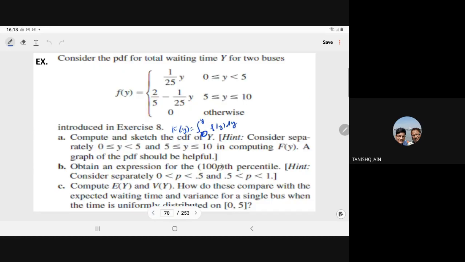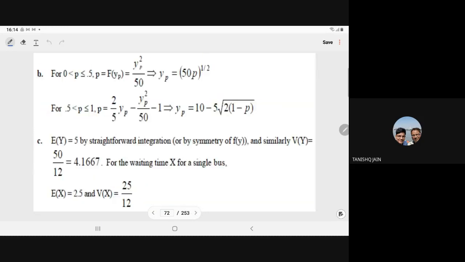Obtain the expression for the 100pth percentile, means we can say y_p is the percentile. So when p is between 0 and 0.5, p is equal to the CDF, and for this range our CDF is y square upon 50. So we can write y_p square upon 50 equal to p. That will give you y_p equal to the root of 50 into p.